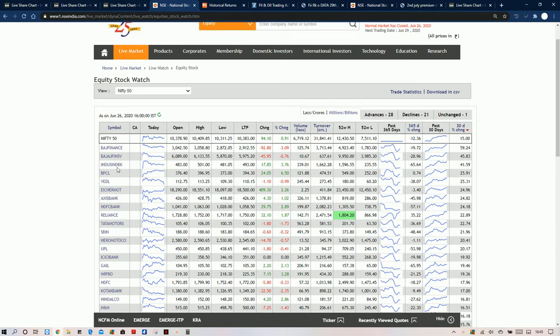If they are performing in this season, then they are not going to perform in the coming session. That is the reason it was index managed and it went up. It is purely because of a short covering rally and not because of any buying activity.